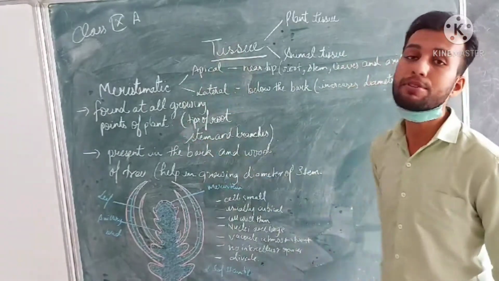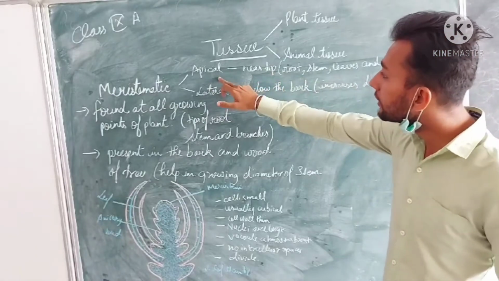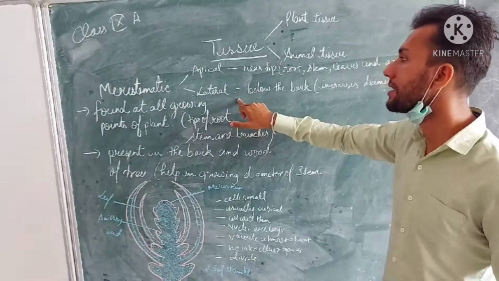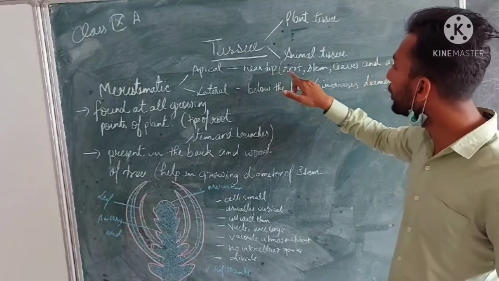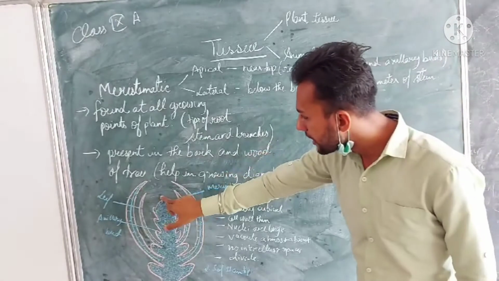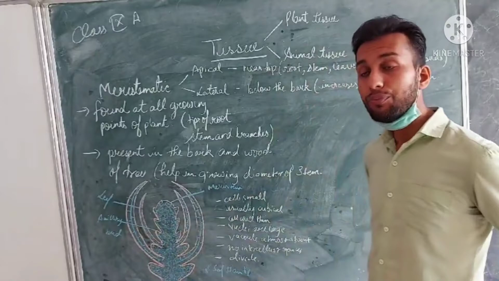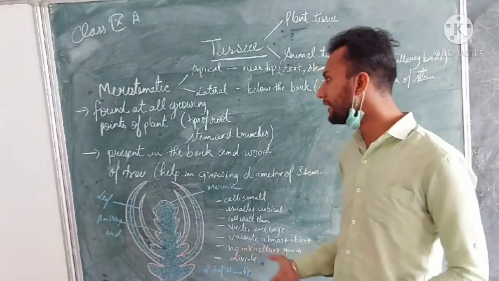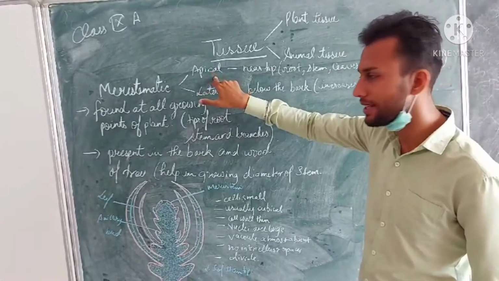Now, referring to the types of meristematic tissue which we studied in the last lecture: the apical meristems and the lateral meristems. Apical meristems are the cells present near the tip of the root, stem, leaves and axillary bud, which increase the size or length of the plant. They are termed apical, meaning terminal, meristems.